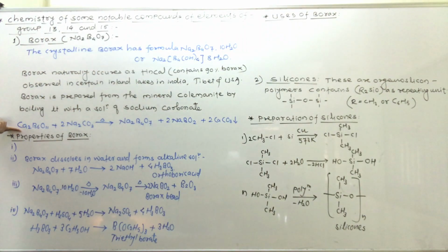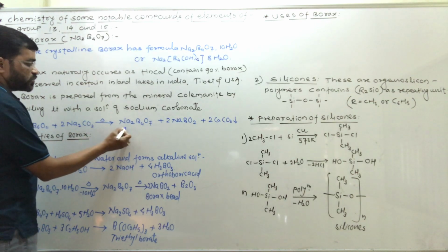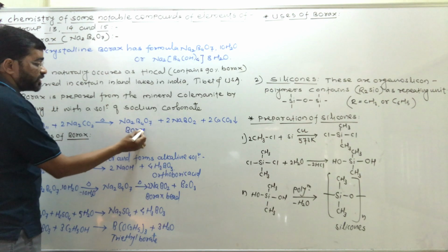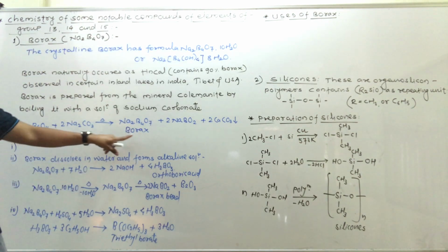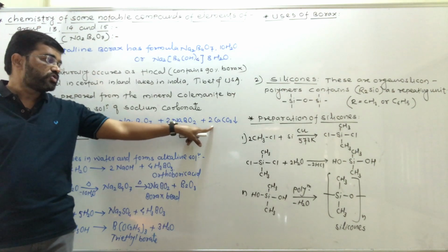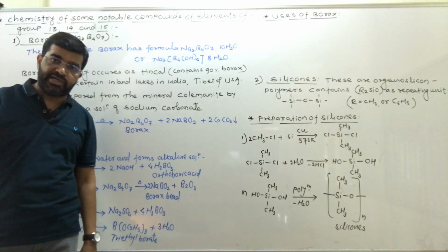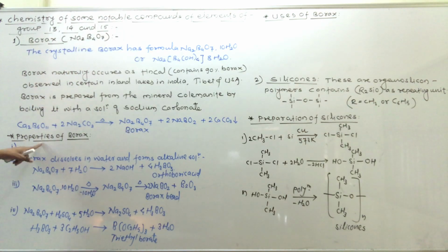Colemanite has the formula Ca2B6O11. Ca2B6O11 reacts with sodium carbonate Na2CO3. Then borax is formed, along with NaBO2, sodium metaborate, and calcium carbonate precipitates out. That is nothing but the preparation of borax.